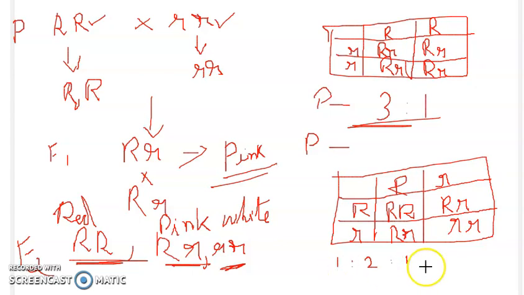Genotype ratio was same, but the phenotype ratio changed. It was not 3:1. It was again 1:2:1. It is same as the genotypic ratio because one was red, that is 25% of them are red, 50% of them are pink, and other 25% it is white in color. Right?